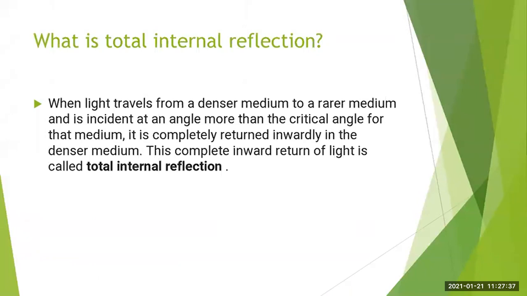Okay, very simple it is. When the light rays travel from a denser medium to a rarer medium and are incident at an angle more than the critical angle, okay, remember that the angle will be more than the critical angle for that medium, at such time, all the light rays will get reflected back into the dense medium. So this is called the total internal reflection.